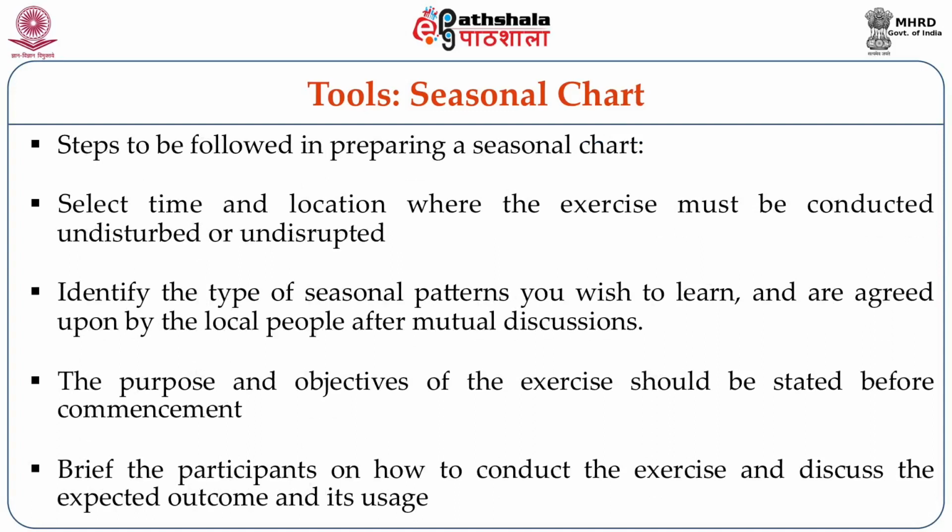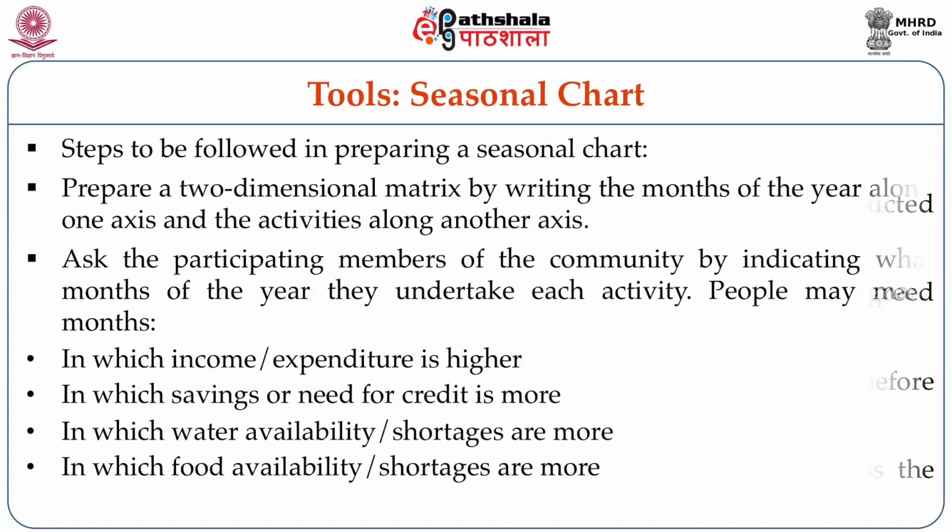The steps which can be taken are: you ask the participants to indicate in what months of the year they undertake each activity. When the crops are taken, when there is a shortage, when do they take credit or loans from rich people over there, when are the marriages planned, when do they migrate, and what connection it has with the cropping pattern.